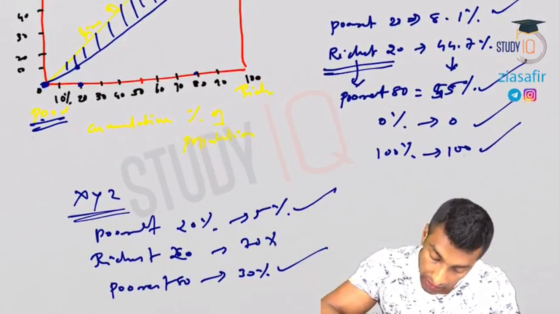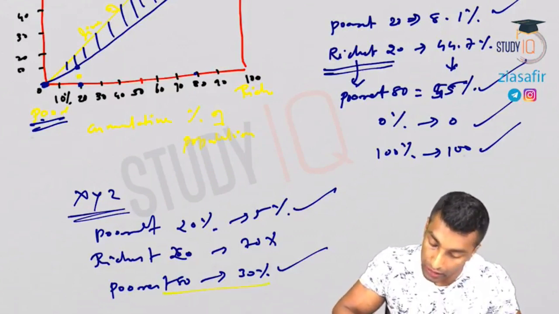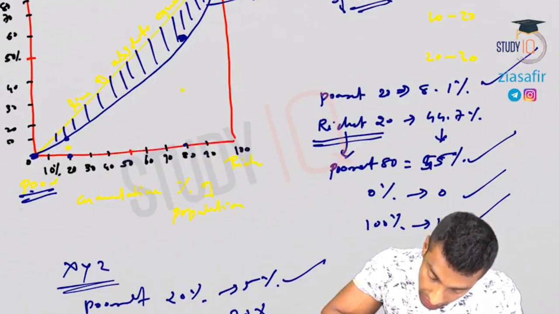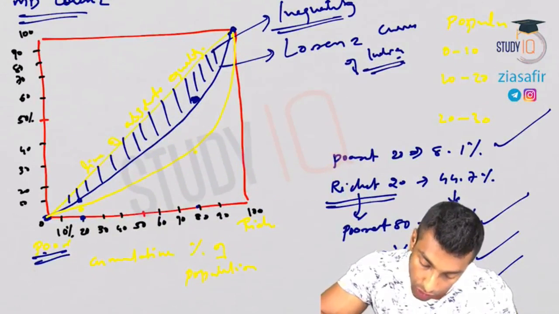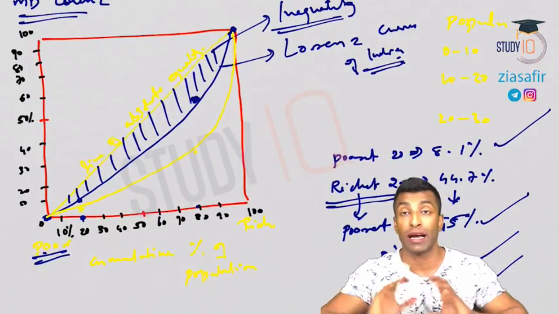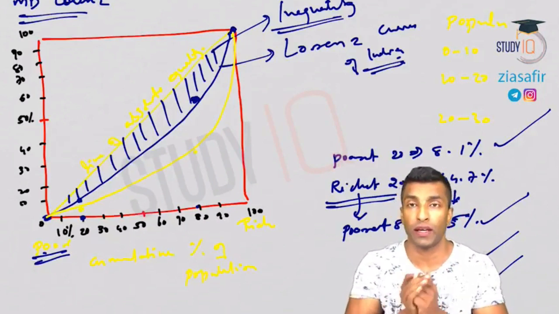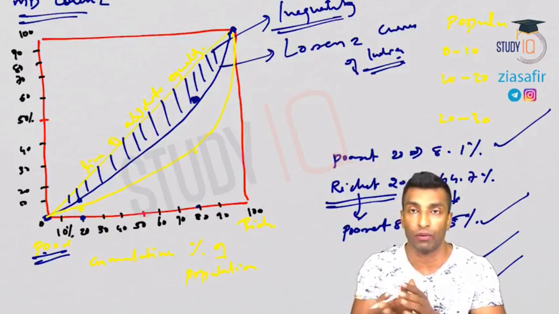So poorest 20%, right? So we'll have to get that point here, 5%. Poorest 80, 30%. So poorest 80, we will be marking it here. So when you draw this curve, you'll be getting this curve. So you can see more deviation from the XY line shows maximum inequality. I hope this is clear. Deviation from the XY line is the inequality. More deviation, more inequality; less deviation, less inequality.